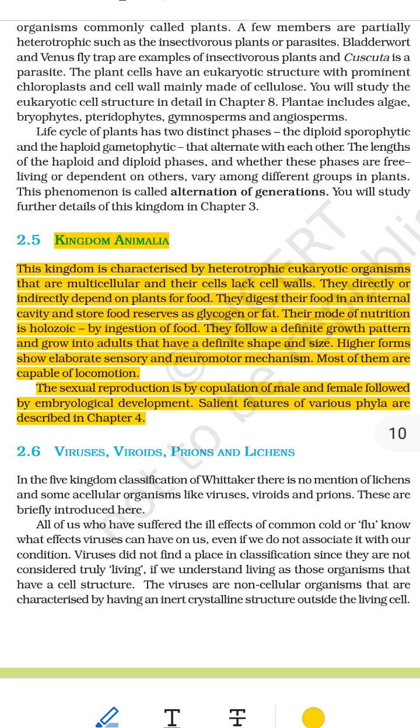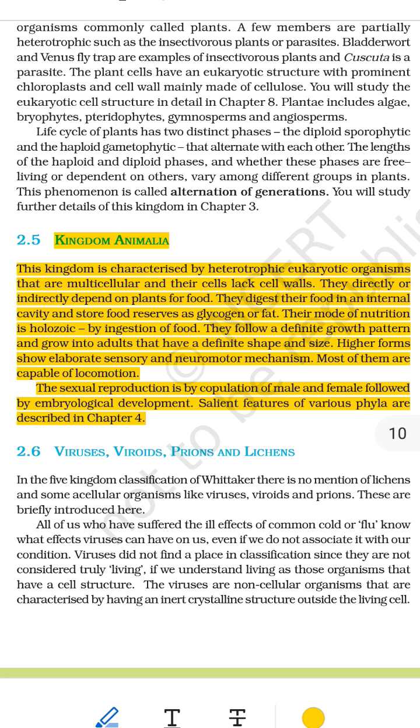They cannot make their own food like plants do. Plants use sunlight to make food. They are autotrophic, but animals eat food to get energy. Eukaryotic. Their cells have a nucleus, like a brain or control room of the cell. Eu equals true, karyon equals nucleus, so eukaryotic equals cells with a true nucleus.